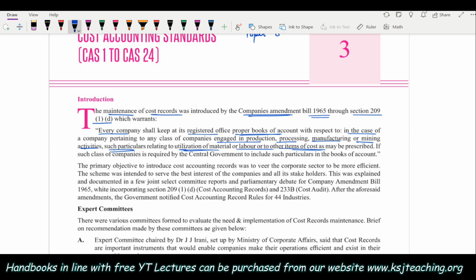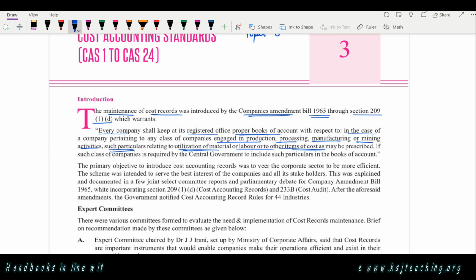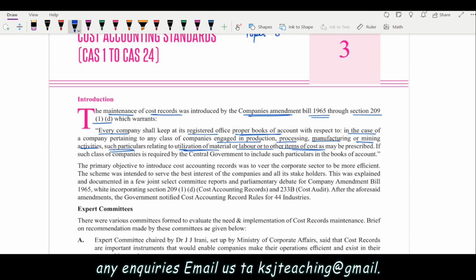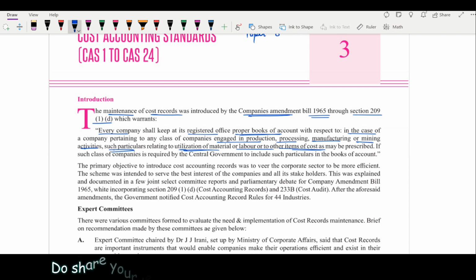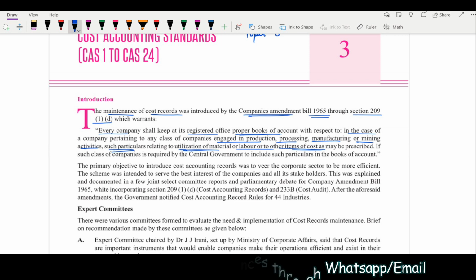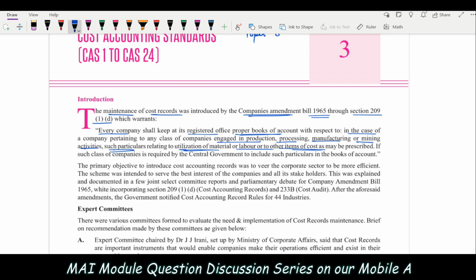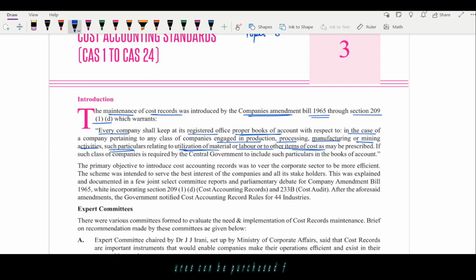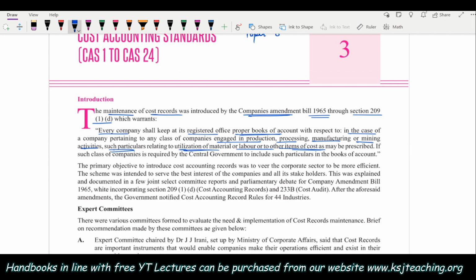Right? So that you are able to provide the proper information. See, when we are talking from the company point of view, there are stakeholders in the company. Who are the stakeholders? Those who have invested money in the company. They are always interested in knowing what the company is earning, what the profit of the company is. But if the company doesn't know what the cost is, then how can the company identify profit?